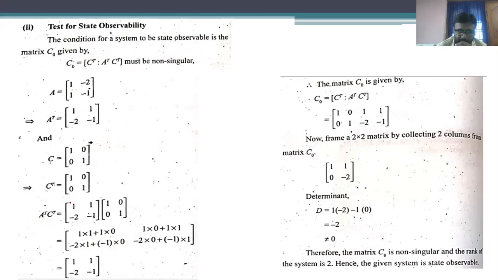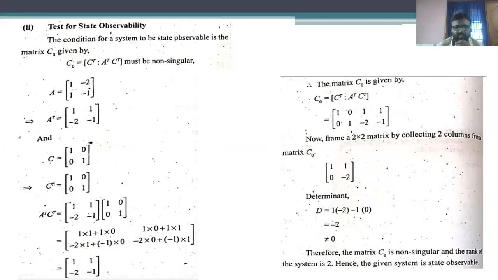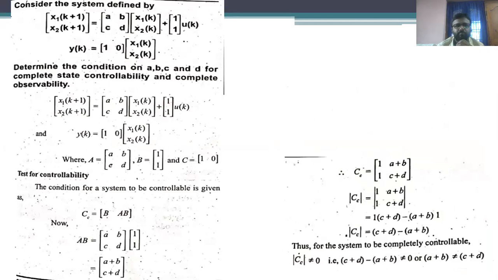So this is one type of different problem. These kinds of problems are also asked in your university examinations. With a small problem I will wind up the class. This is the statement of the problem.